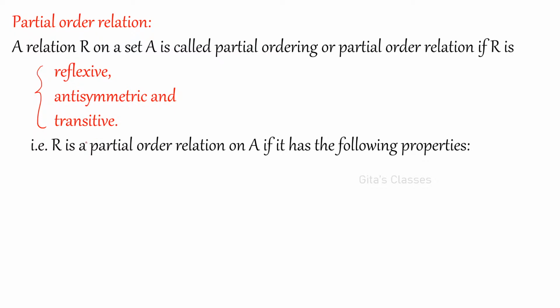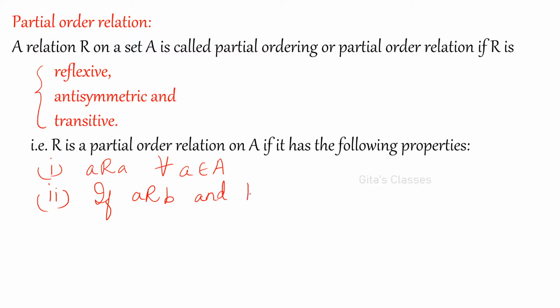Can you tell me the properties now? Reflexive means A is related to A for all A in the set A, because R is defined on A. Second one: if A is related to B and B is related to A, then A should be equal to B for all A, B in A. This is the definition of antisymmetric.